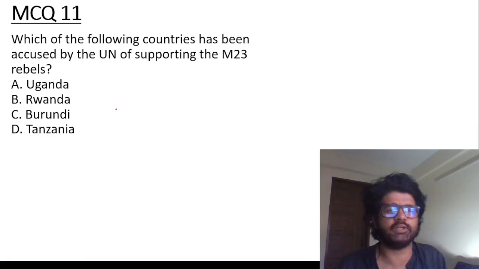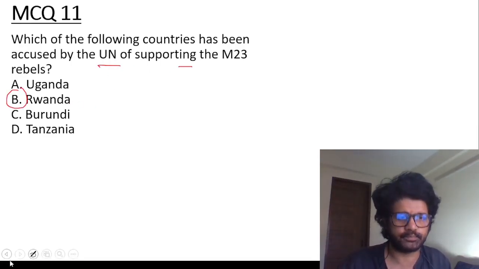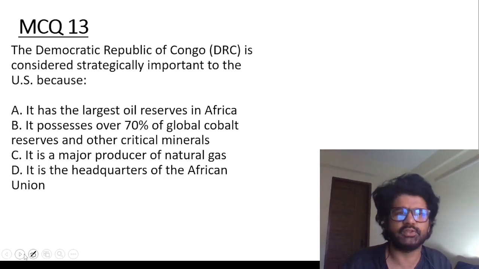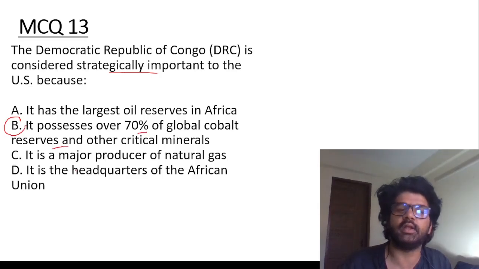Which of the following countries has been accused by the UN of supporting the M23 rebels? Rwanda. Human Rights Watch is what? It's an international NGO monitoring human rights abuses. As the name suggests, the Democratic Republic of Congo is considered strategically important to the US because it possesses over 70% of global cobalt reserves and other critical minerals.